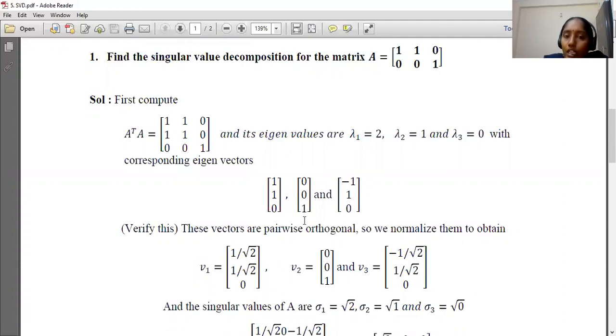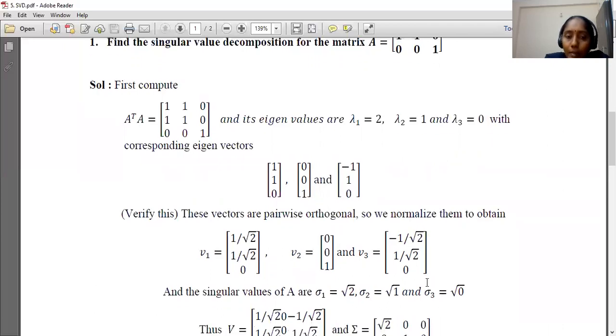The length of the vector x2 is 1, so we write the same vector. The length of the vector x3 is again root 2, the square root of minus 1 squared plus 1 squared plus 0, so v3 is minus 1 by root 2, 1 by root 2, 0. Normalization of a vector means converting it into unit length by dividing the vector by its length.